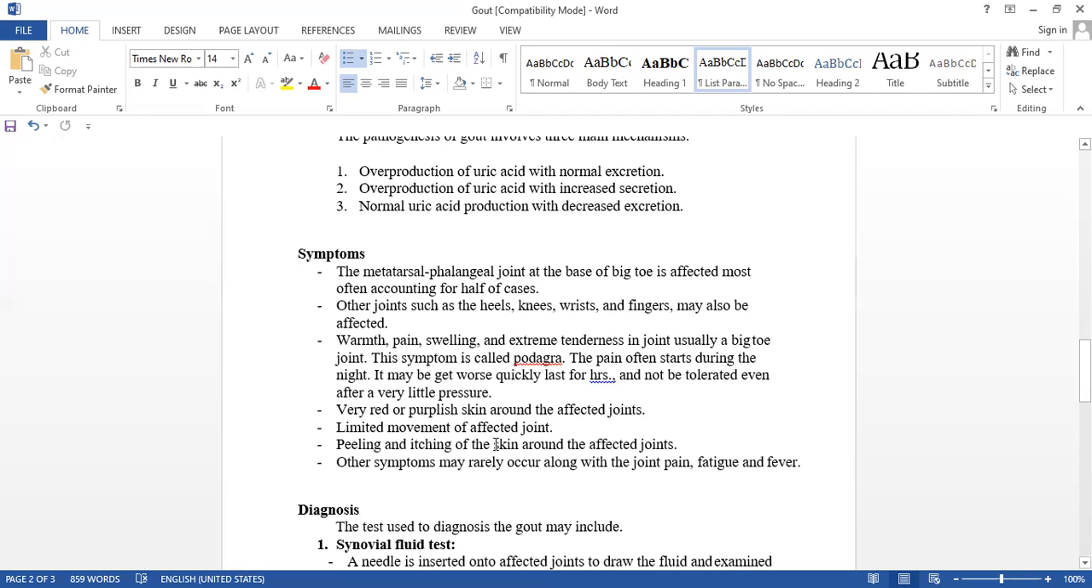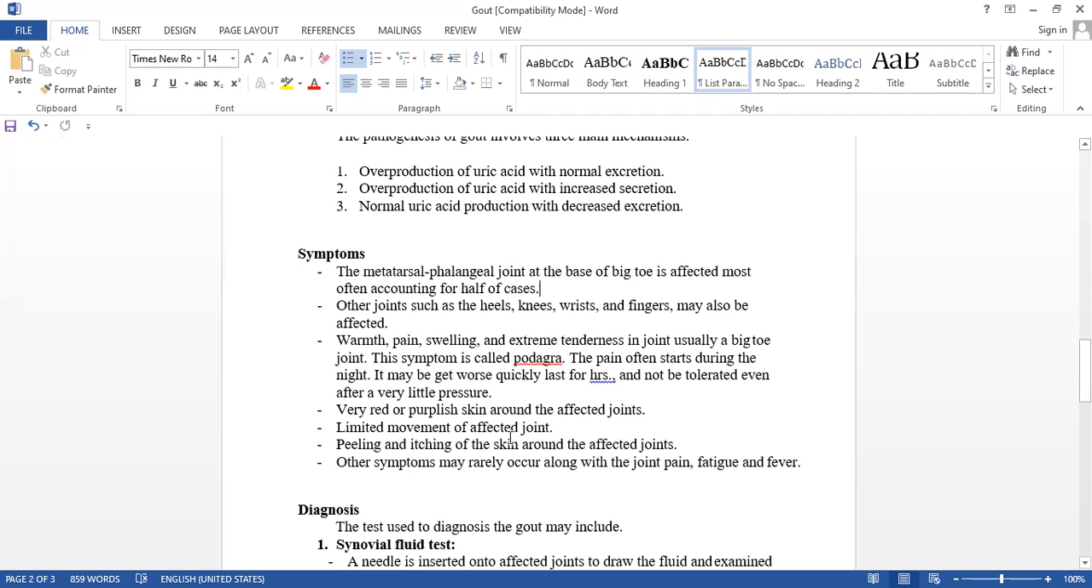Peeling and itching of the skin around the affected joints. Again, there is peeling or itching. Other symptoms may rarely occur along with the joint pain, that is fatigue and fever. Due to inflammation, there may be pain, fatigue and fever.